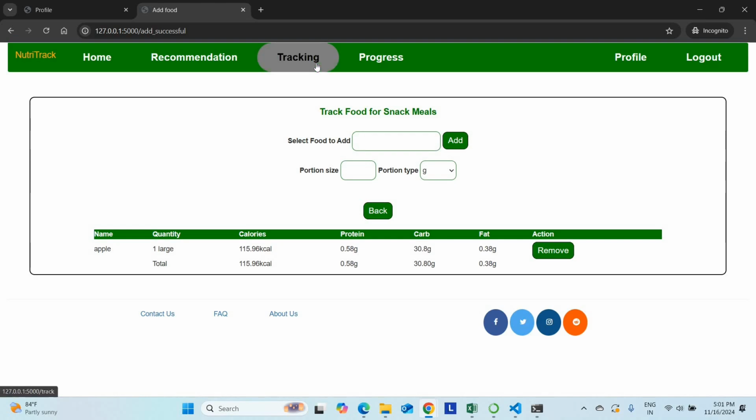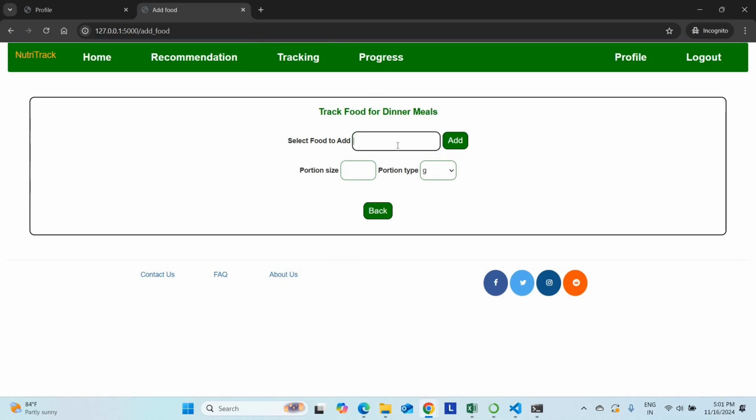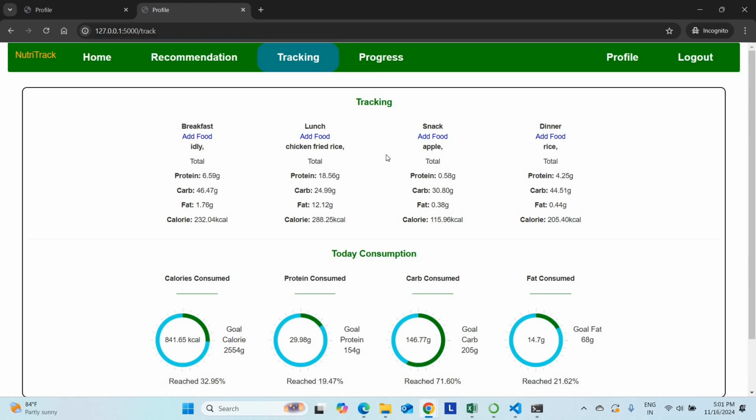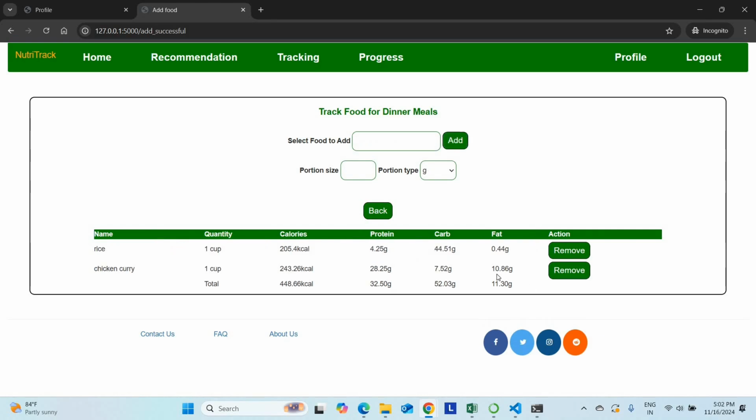Okay, now go back. So I have to add my dinner. In dinner I have to add rice. Rice size will be 1, quantity will be 1 cup large. So this is my rice calories. Go to now. So I added chicken curry, portion size 1. So it's 1 cup, add. So chicken curry rice also added.